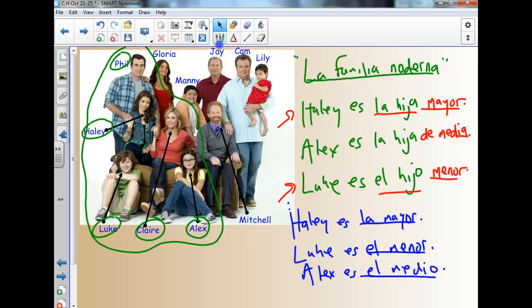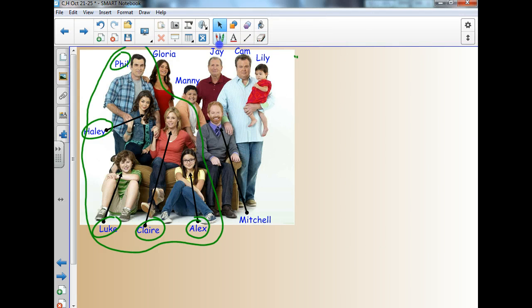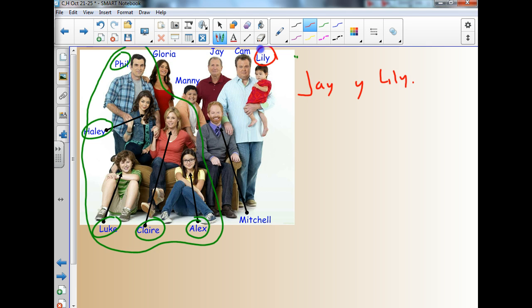Let's say we want to now compare people. Okay, so let's erase all this stuff. And again, you guys can always rewind and go back and look at what we just saw. Let's say we want to compare Jay y Lily. Lily es una bebé, ¿verdad? Ella es muy joven. So, en este caso, Jay es el abuelo, Lily es un bebé. Lily es, creo que es la sobrina. Is she her niece? I'm really not sure.